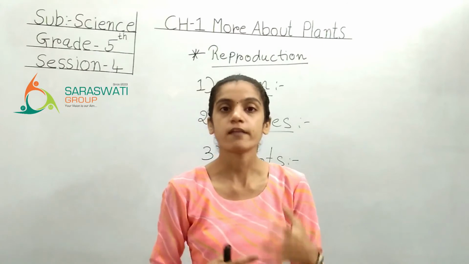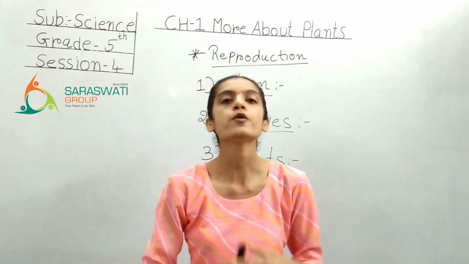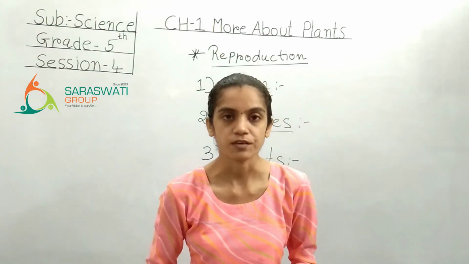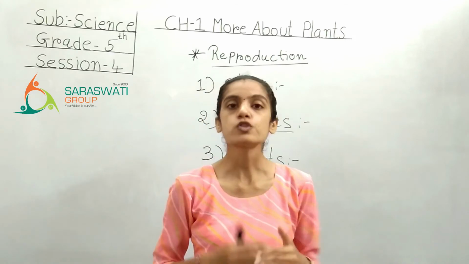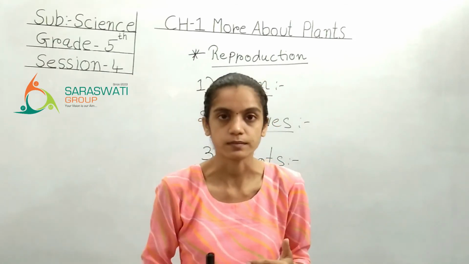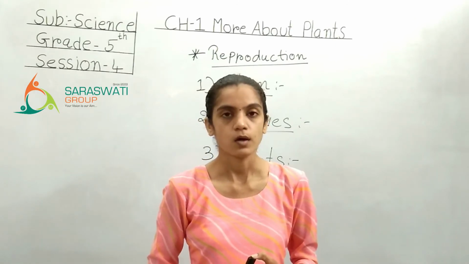You have to water it regularly, and then you see that it is growing into a new plant, right? So that is what is given in the activity. It means roots of the plants also help in reproduction. Clear till here? Yes? Okay.